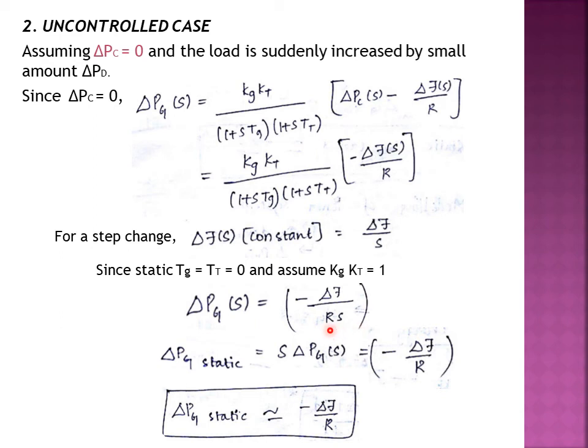R is the regulation, and when you cross multiply, the static power is given as s into del Pg of s, which is equal to minus del f by R. So for the uncontrolled case, your del Pg static is approximately equal to minus del f by R. In the controlled case, del Pg static was equal to del Pc. In the uncontrolled case, it is minus del f by R.